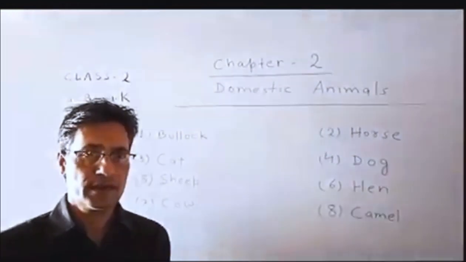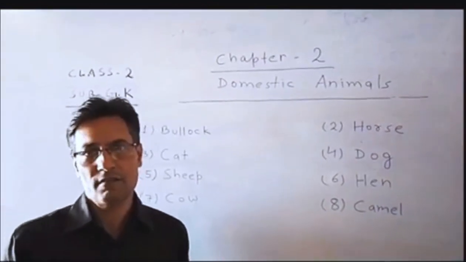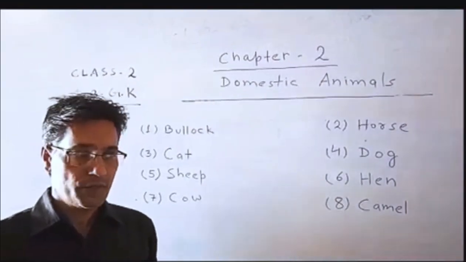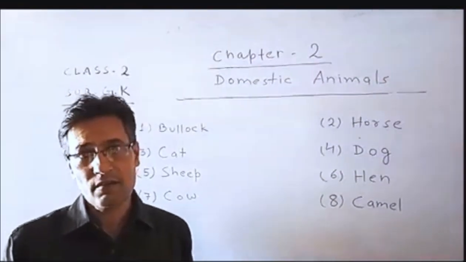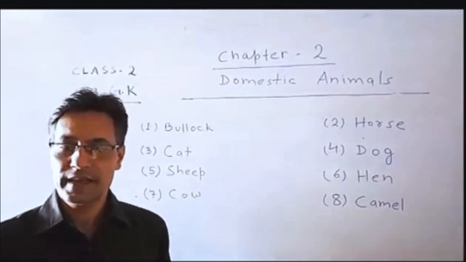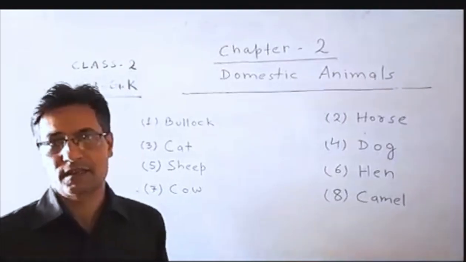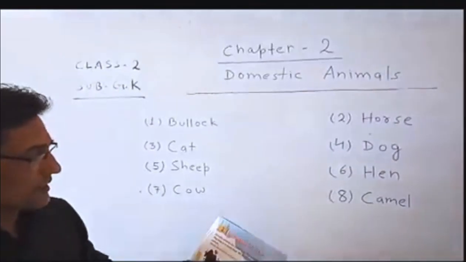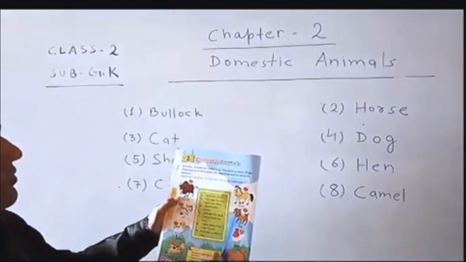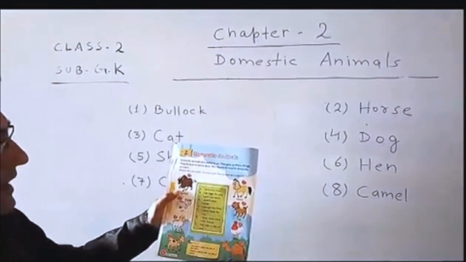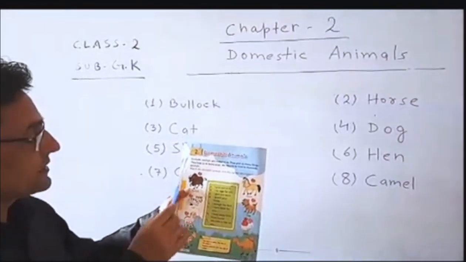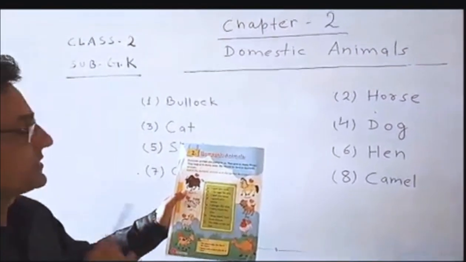And why do we keep animals in our houses? Here is a reason. We keep animals in our houses because they are very beneficial for us. They give us many things. For example, bullocks, cat, sheep, cow, horse, dog, hen and camels. These are the names of the animals, and they give us things.